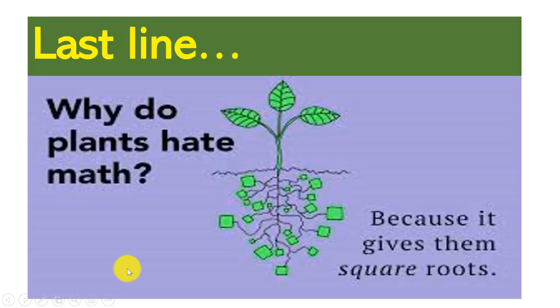Last slide before I go. Now, do you know why plants hate maths? They do so because it gives them square roots. Square roots, their roots become square.